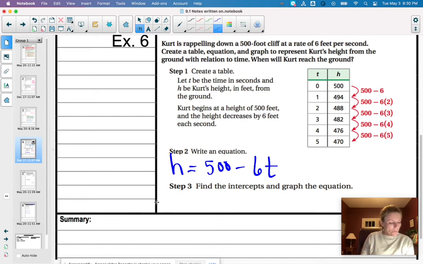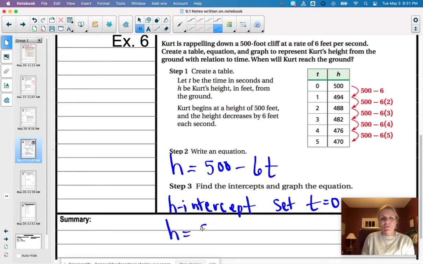Well, first of all, we're going to find the H intercept. And how do we do that? We set t equal to 0. Well, obviously, when t equals 0, this is kind of common sense here. The height is 500, our starting point. Yeah, we already knew that. So our first intercept is obviously 0, 500.